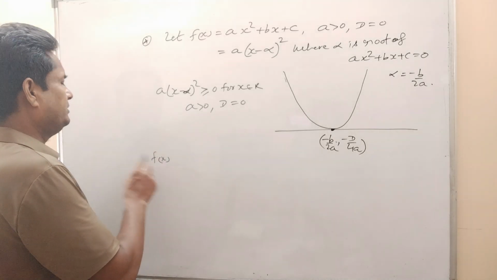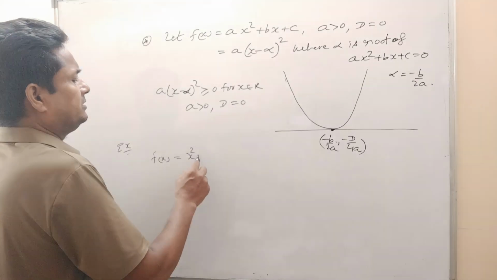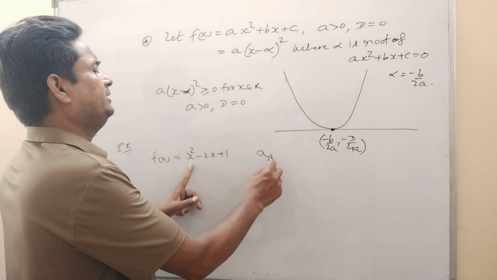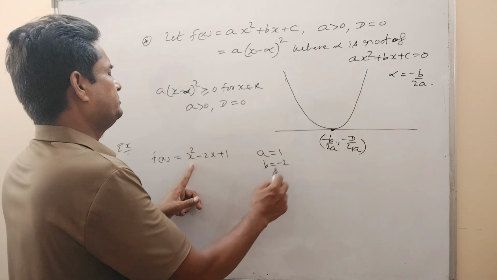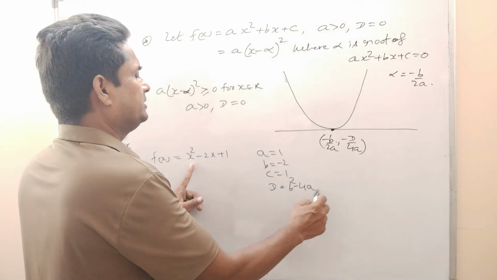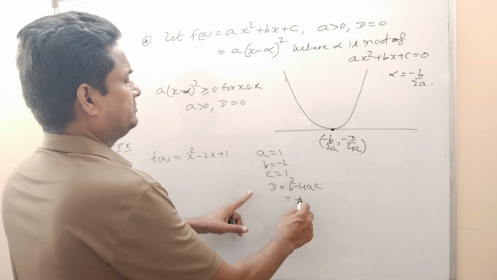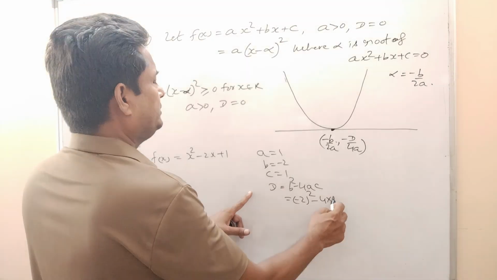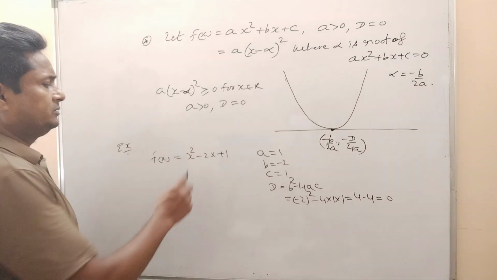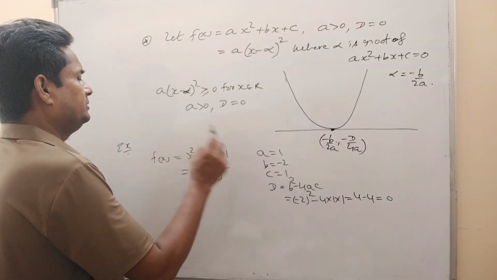Let's say f(x) is equal to x square minus 2x plus 1. If you check here, a is 1, b is equal to minus 2 and c is equal to 1. So discriminant is equal to b square minus 4ac. That is minus 2 square minus 4 into 1, that means 4 minus 4 is equal to 0. So this expression can be written as 1 into (x minus 1) whole square.